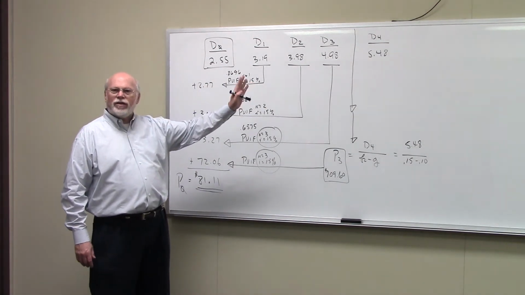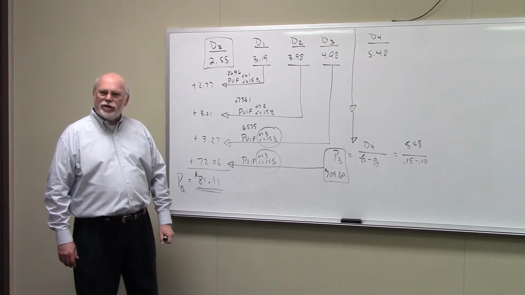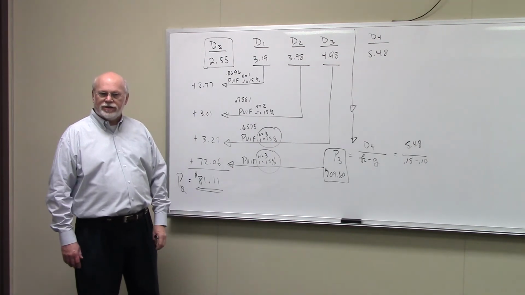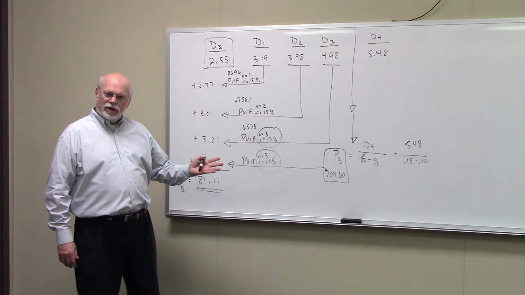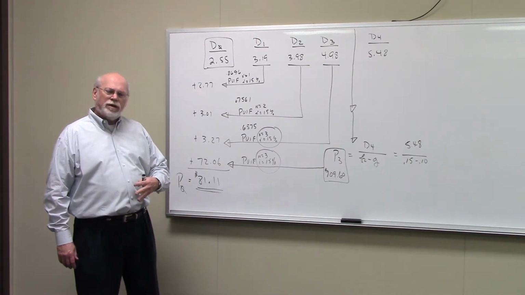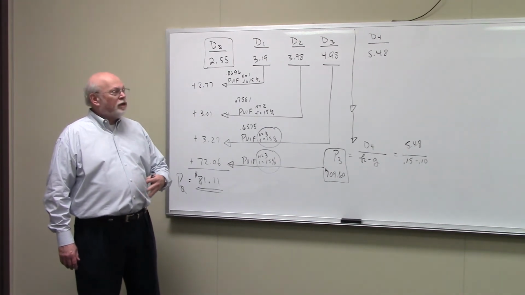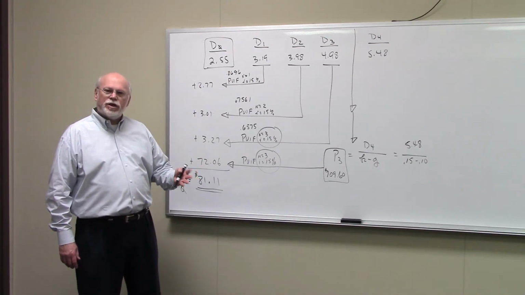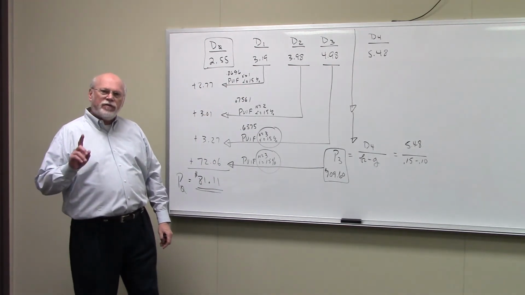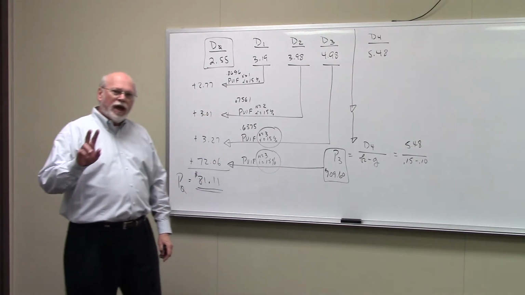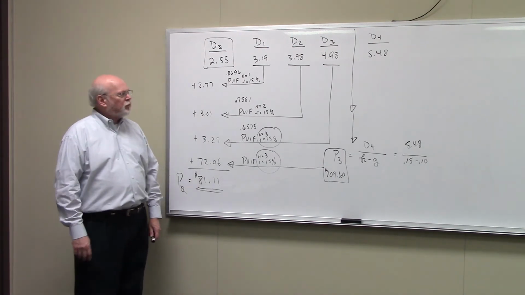After D3 now, the company's going to grow at 10% per year forever, is what they're telling us. To get D4, we're going to come off the base of D3. So we multiply D3 times 1 plus our expected growth rate, which is now 10%. So if you take $4.98 multiplied by 1.10, you get $5.48. So those are the dividends we need to forecast: the dividends during supernormal growth, and then 1 dividend past that.